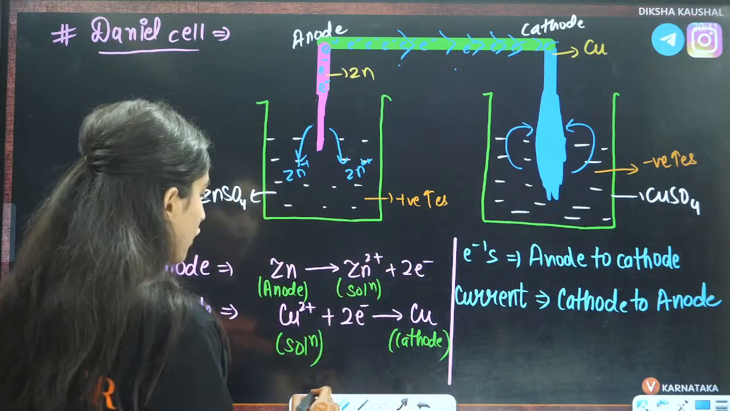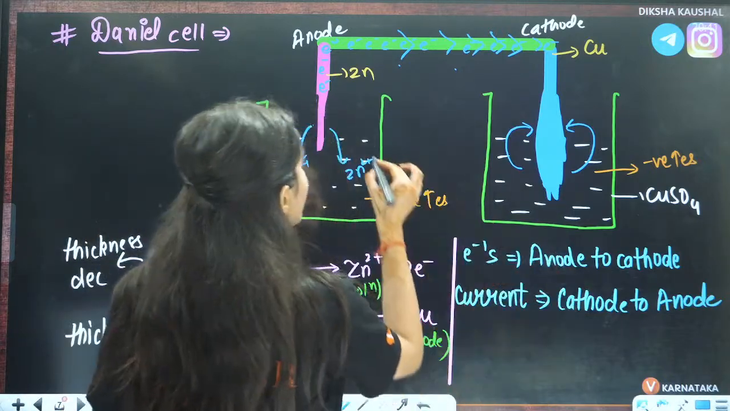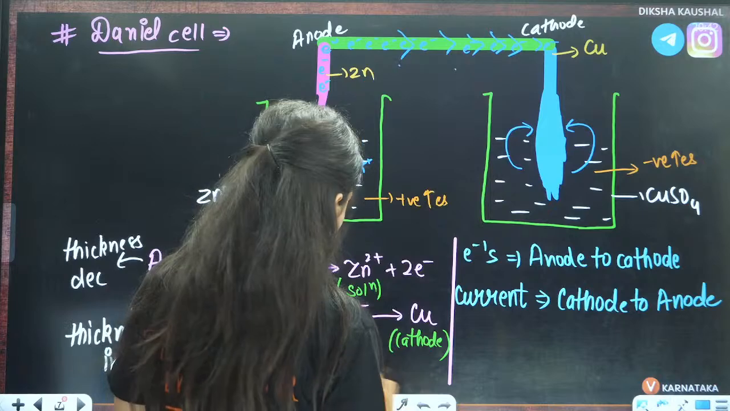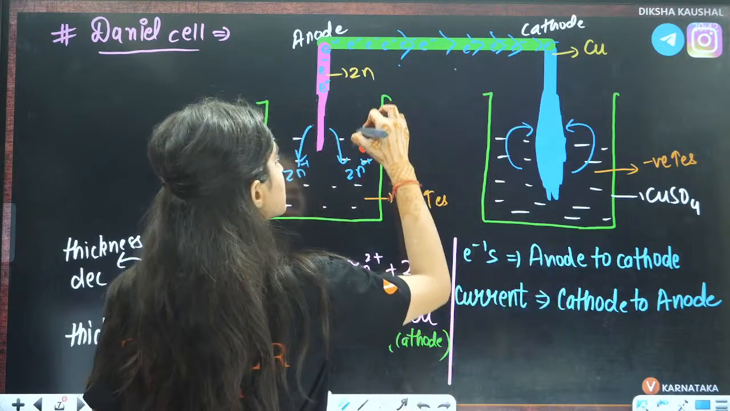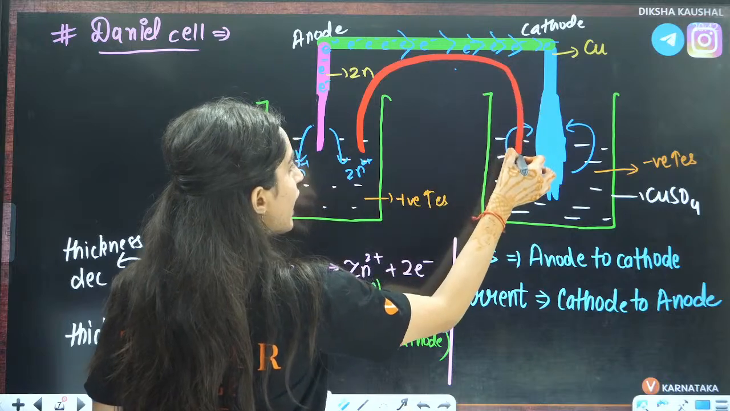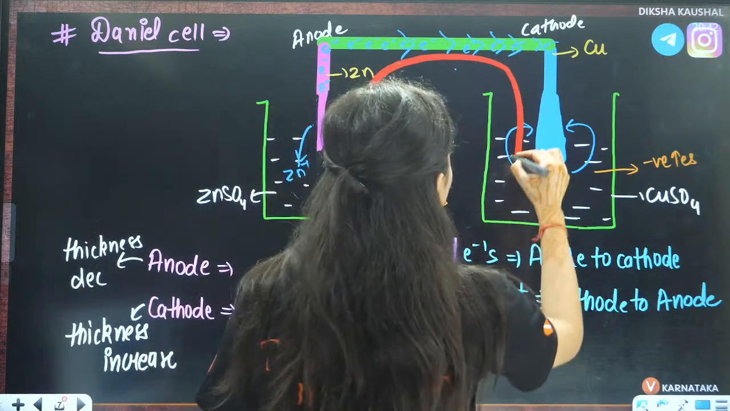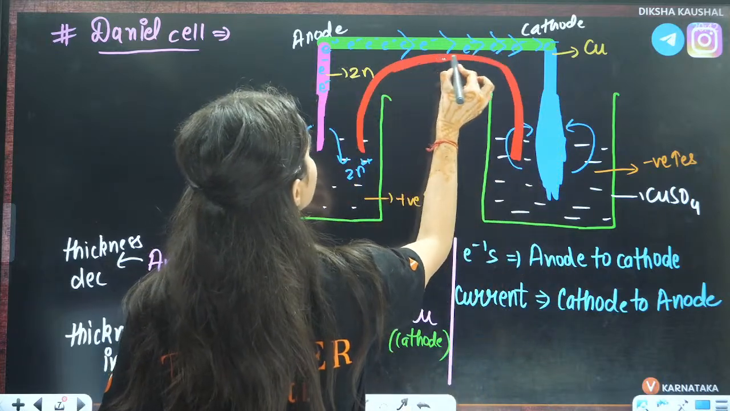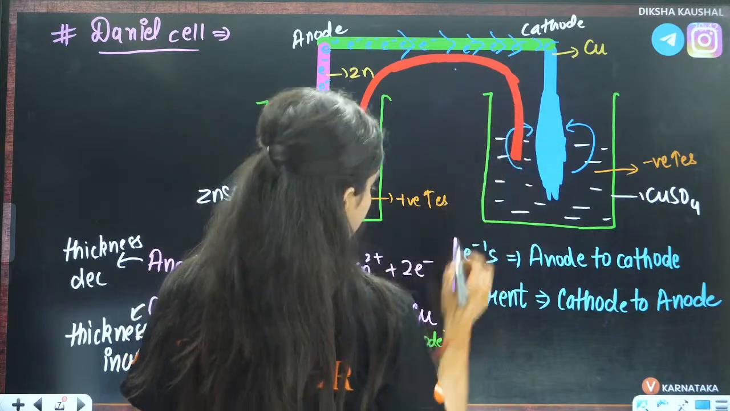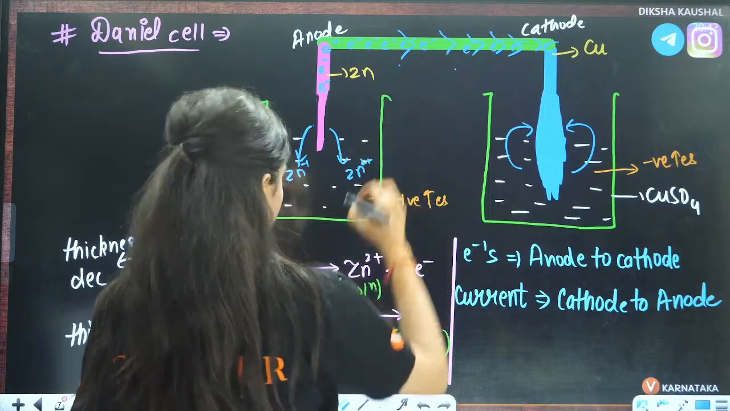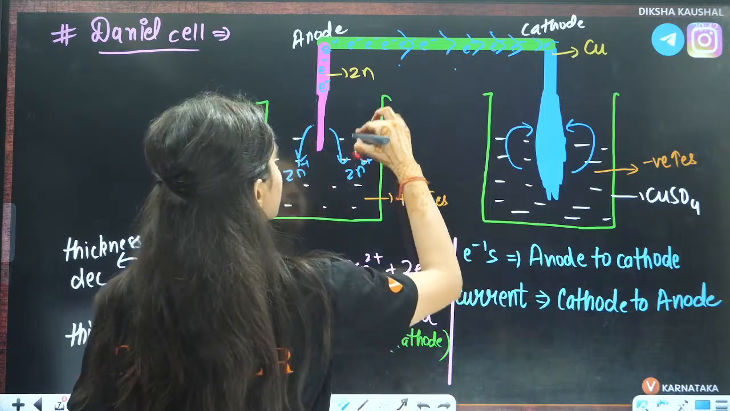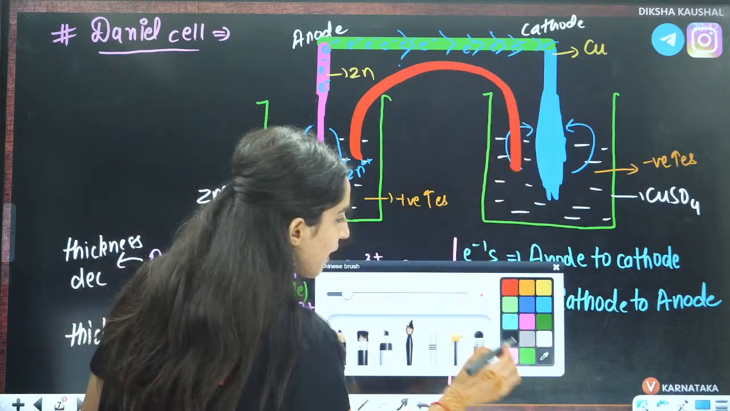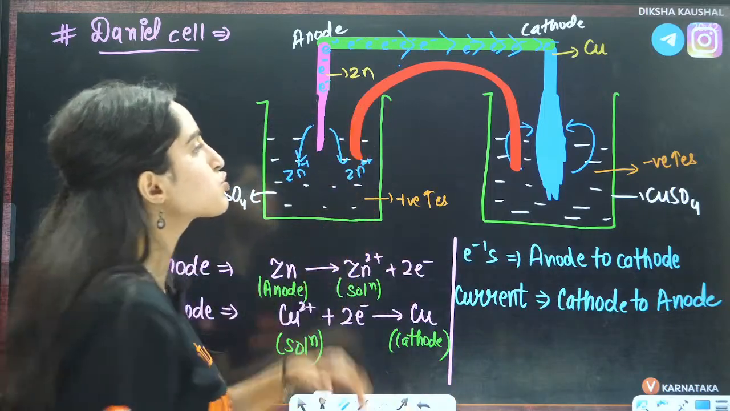So what we will do, we will add a thing that is called the salt bridge, that I am drawing here. It is basically a U-shaped tube, okay? I am drawing the salt bridge here. It is a U-shaped tube, as you can see here, right? This is called the salt bridge.